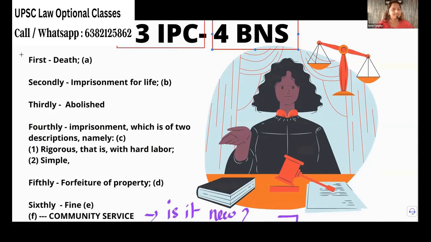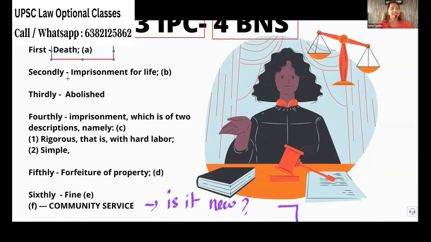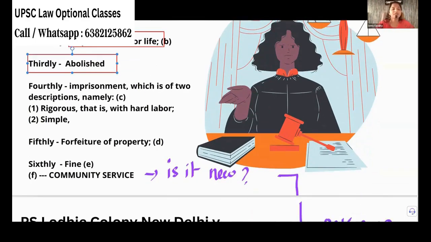If you see, the first punishment clause talks about the death penalty. Secondly, you have imprisonment for life. That is not a simple imprisonment. It is imprisonment for the remainder of your life. And the third one is transportation, which is abolished now. No worries about that. And fourthly, you have normal imprisonment, which is of two types.